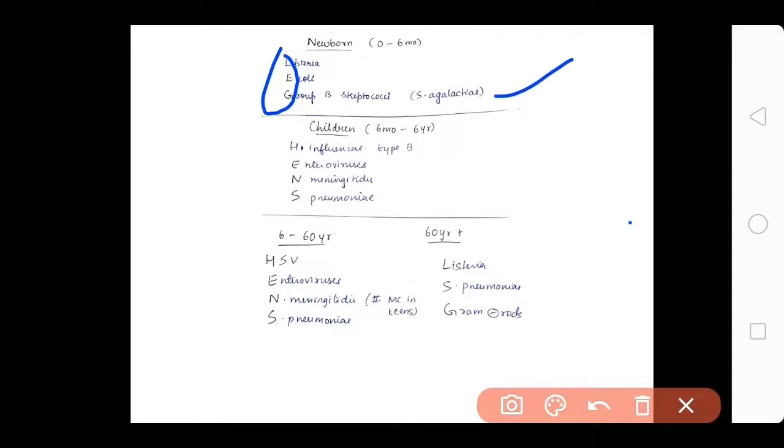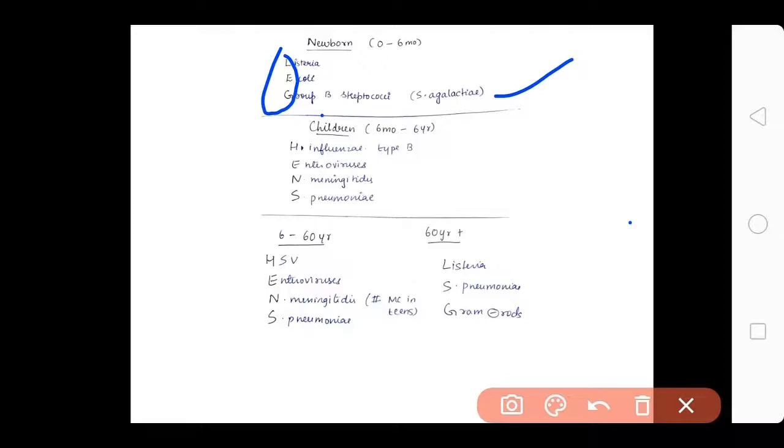Even for me it was confusing a lot. Like group B streptococci is called Streptococcus agalactiae. It is very important to remember. Okay. Just remember B for baby. So we are talking about baby. So the most common is this one, and it is B for baby.